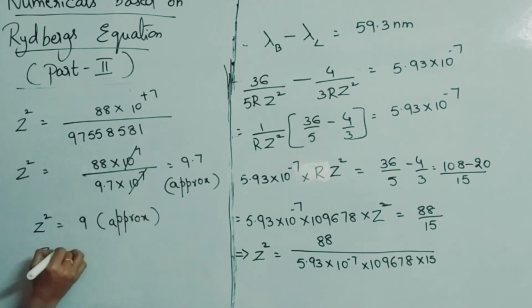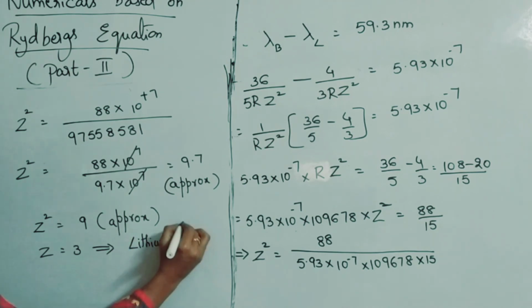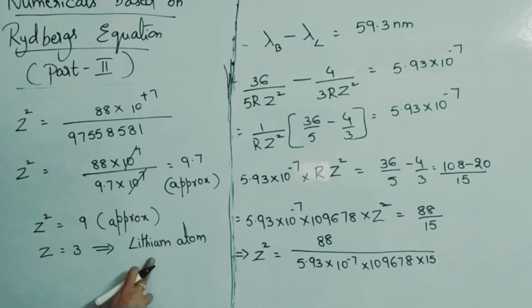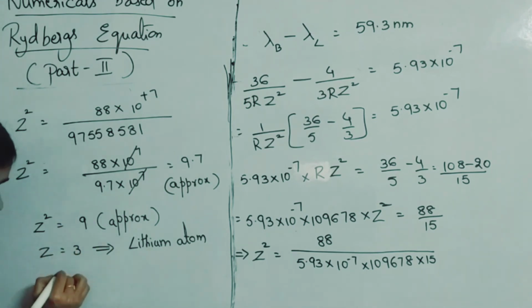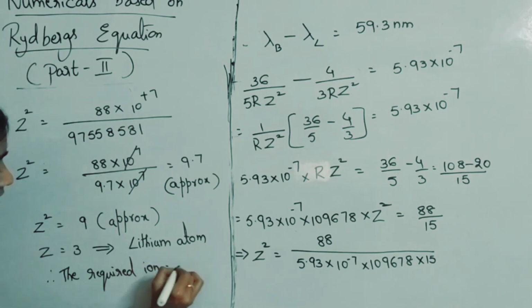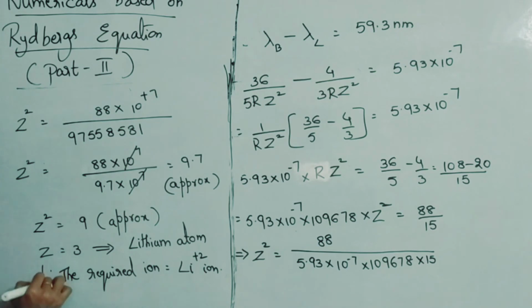Then Z value will be equal to 3. If Z value is 3, it is the lithium atom. He is asking you to find it in the form of an H-like species. Therefore, the required ion is Li plus 2 ion. This is your answer.